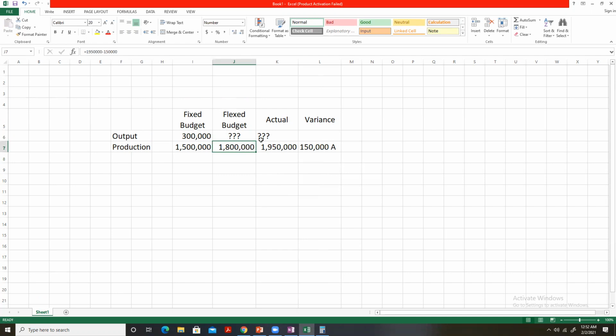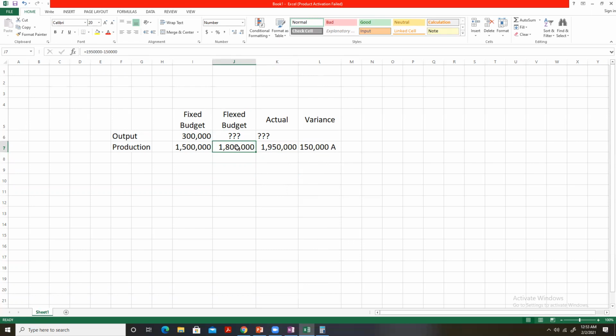So to arrive at the actual output, we need the flex budget, because the overhead variance is the difference between the actual expenditure and this flex budget.